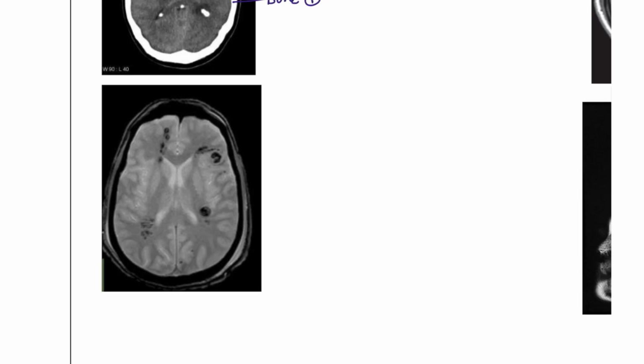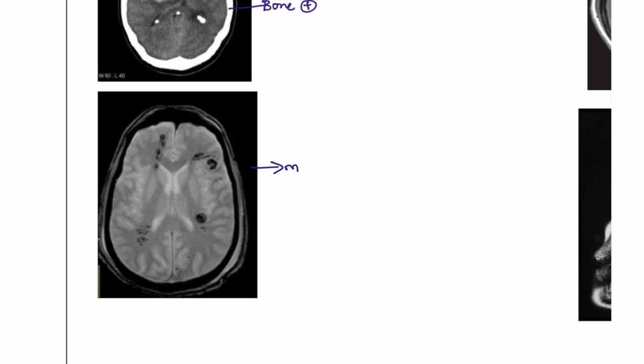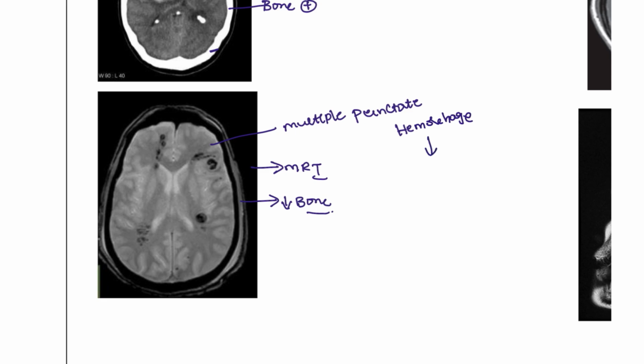Next, here you can see again this is the MRI scan. Bone is more prominent in the CT scan. Here the bone is less prominent, and here you can see multiple punctate hemorrhages inside the brain. This is due to diffuse axonal injury. In mostly all trauma cases we are going to see these multiple punctate hemorrhages.